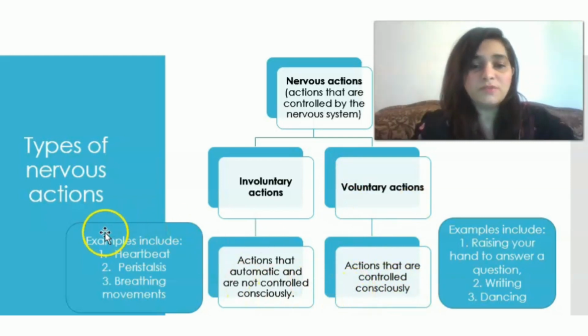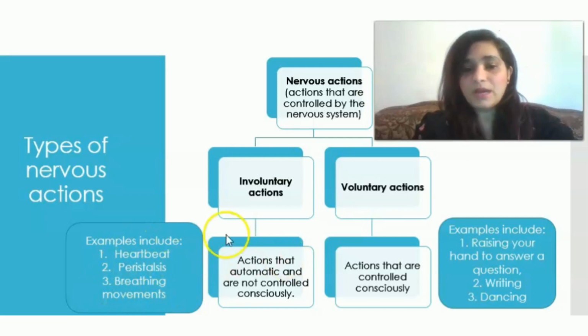So, some of the examples of involuntary actions include heartbeat. These are involuntary actions. Peristalsis. Peristalsis is the movement that takes place when the food moves through the esophagus. It is a wave-like contraction and relaxation of the muscles present in the walls of the alimentary canal. Now, breathing movements are also involuntary actions.